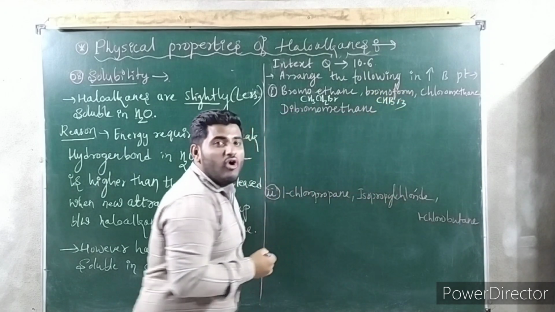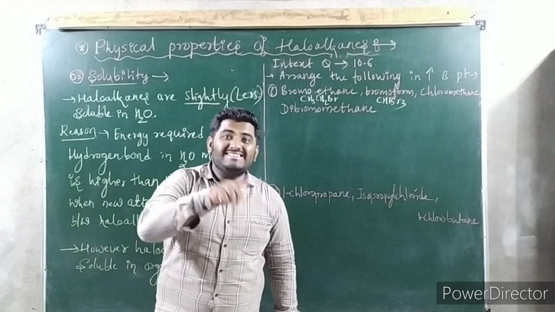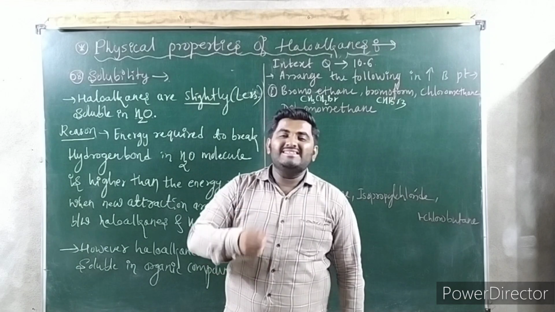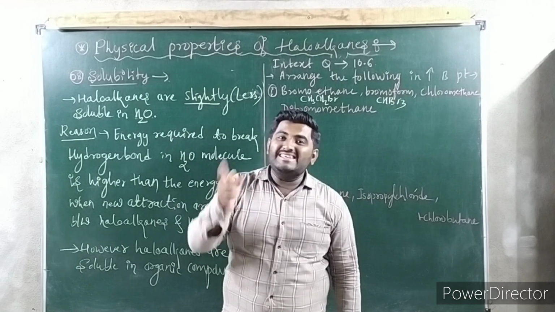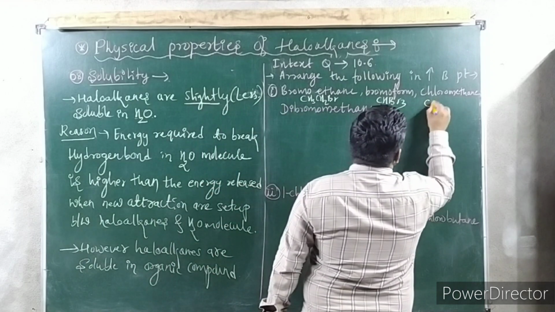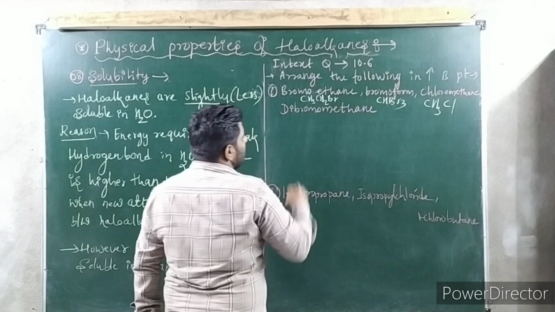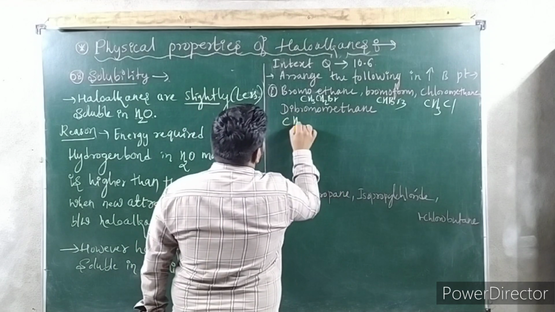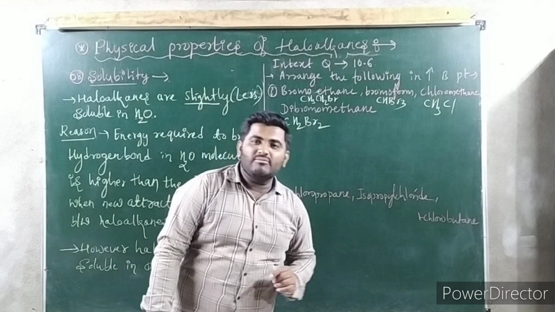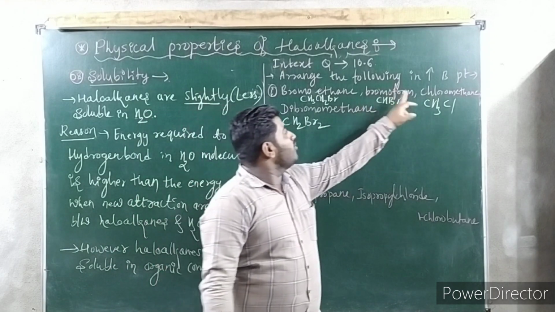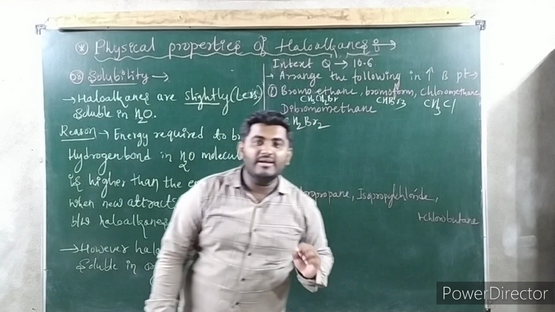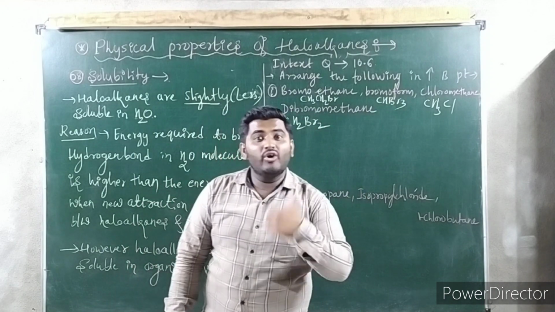CHBr3. Bromoform. You know haloform, CHX3: chloroform, CHCl3; bromoform, CHBr3; iodoform, CHI3. Like that. So you have to remember. Chloromethane, CH3Cl. Dibromomethane, CH2Br2. Now tell me, in which case are halogen atoms more? So in bromoform, halogen atoms are more. So the more the number of halogen atoms, the more is the molecular weight.